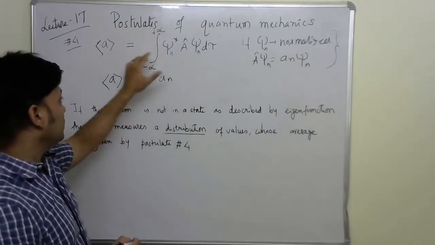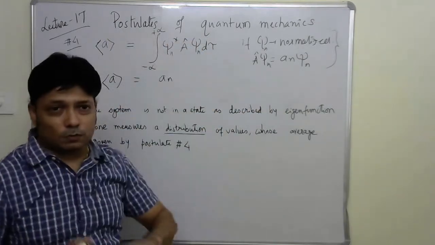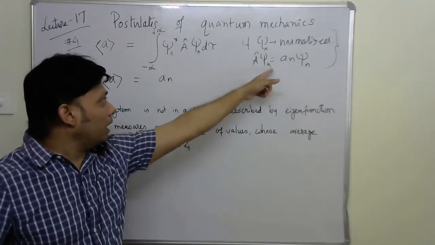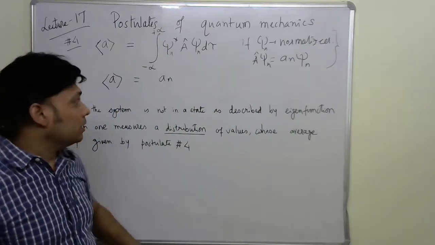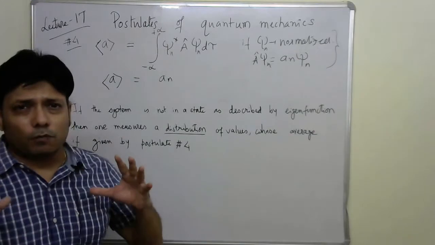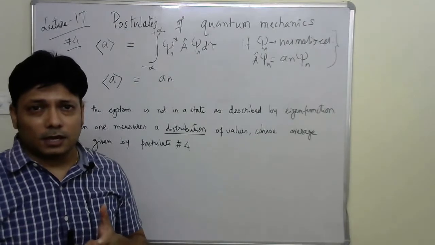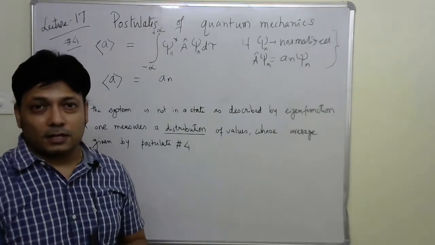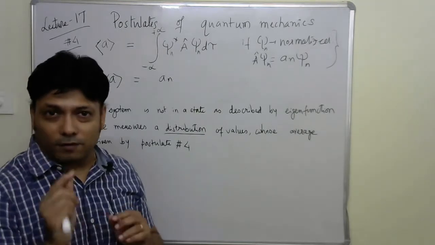But whenever it is not in an eigenstate, this gives you some value which is not according to the eigenvalue equation. All right, so this is all about postulate number 4. Postulate number 3 and postulate number 4 are very much connected. Postulate 3 says that if it is an eigenstate, the only value you measure is the eigenvalue, and postulate 4 says that if it is not in an eigenstate, then you cannot predict a value directly.